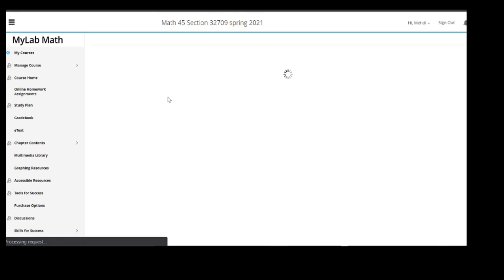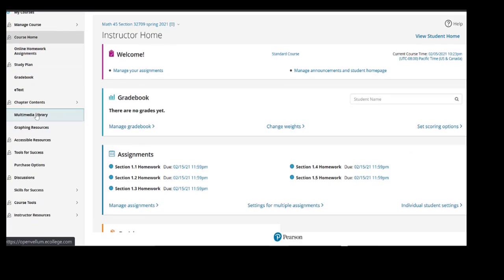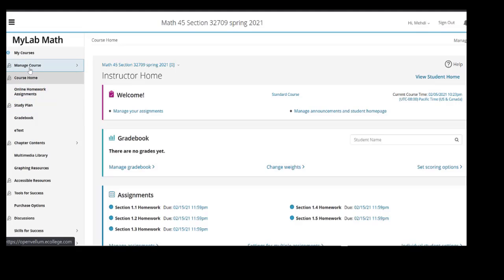When you log in to your course, you might see a slightly different format here as a student. But as you can see, you see all those homework assignments here. A study plan is also available to you. It's optional. When you do a problem as homework or a test, this program will generate a study plan for you, and you can work on that. Okay, so you would see this menu here once you log into the Pearson site.